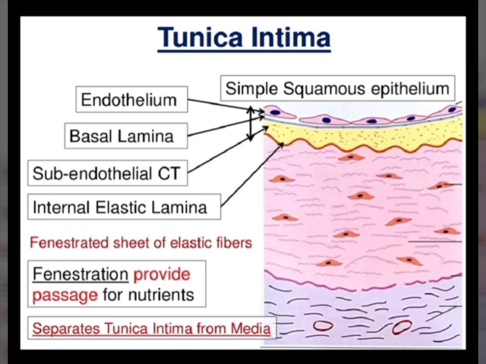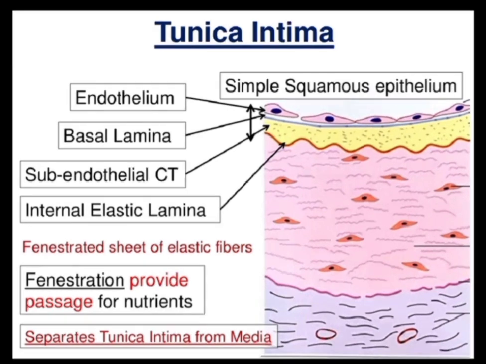If we talk about the tunica intima, you can see the simple squamous epithelium. This is endothelium, the simple squamous epithelium which lines the blood vessels and the chambers of the heart. Then there is the basal lamina. These squamous cells lie over the basal lamina. Then we have the subendothelial connective tissue. This yellow area is the subendothelial connective tissue.